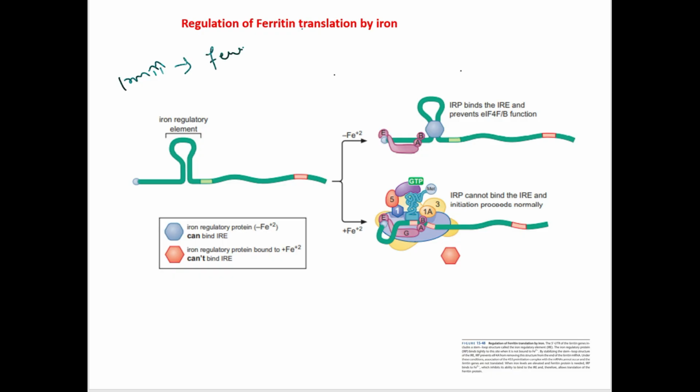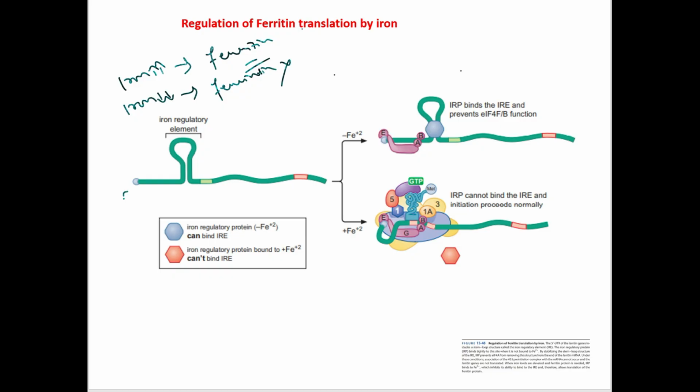So it requires ferritin protein. During this time, the ferritin protein is being translated. But when the concentration of iron is low inside the cell, it does not require the storage. So during this time, the ferritin protein is not translated. In this way, this iron regulates the translation of ferritin.